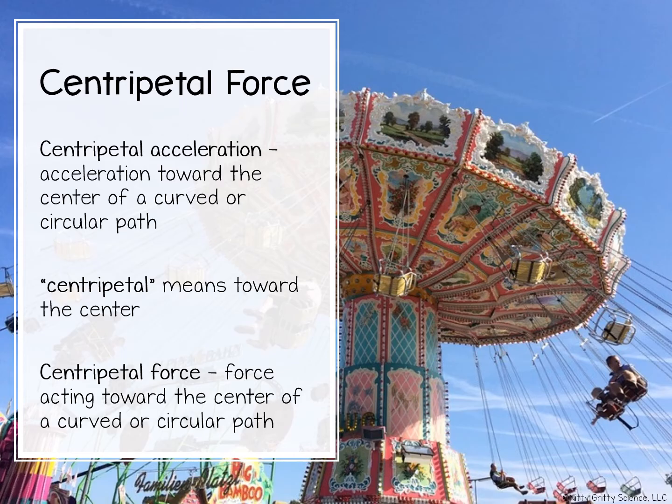Gravity can be a centripetal force. Imagine whirling an object tied to a string above your head. The string exerts a centripetal force on the object and keeps it moving in a circular path. The net force exerted toward the center of a curved path is called a centripetal force. Earth's gravity exerts a centripetal force on the moon that keeps it moving in a nearly circular orbit.